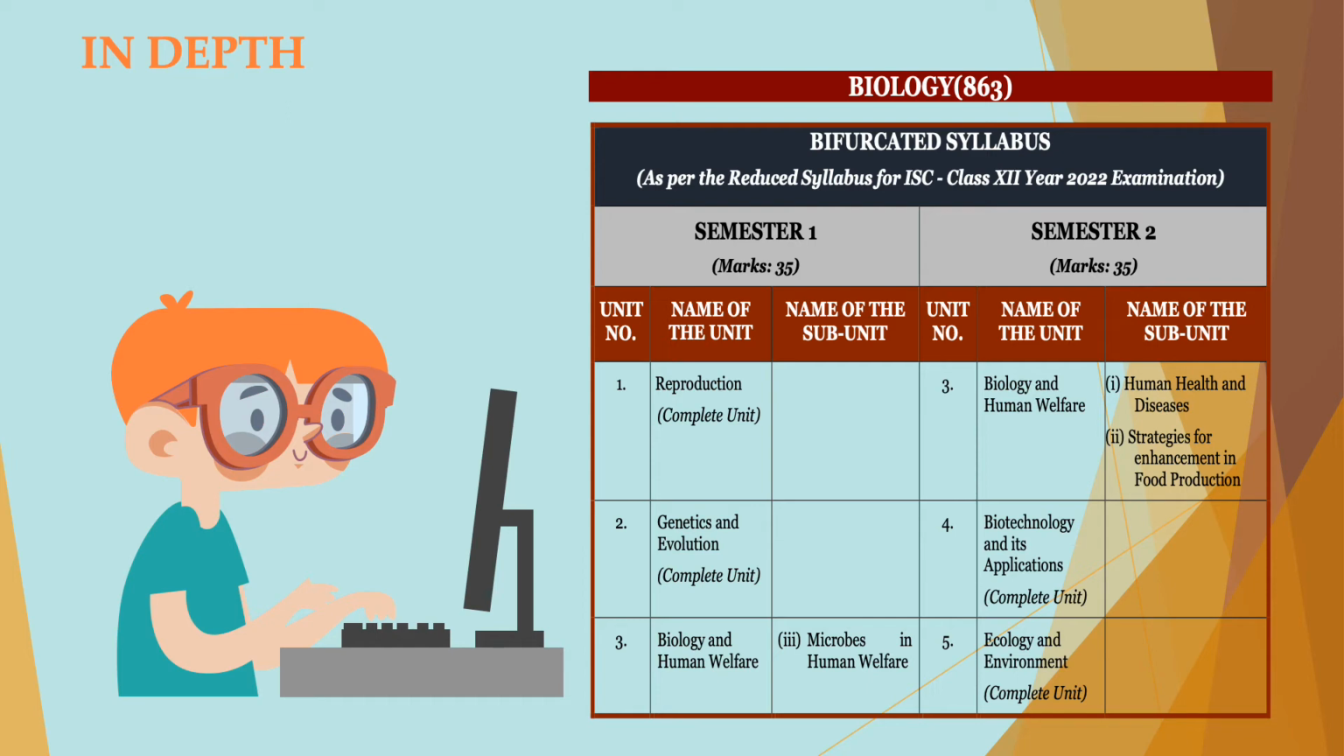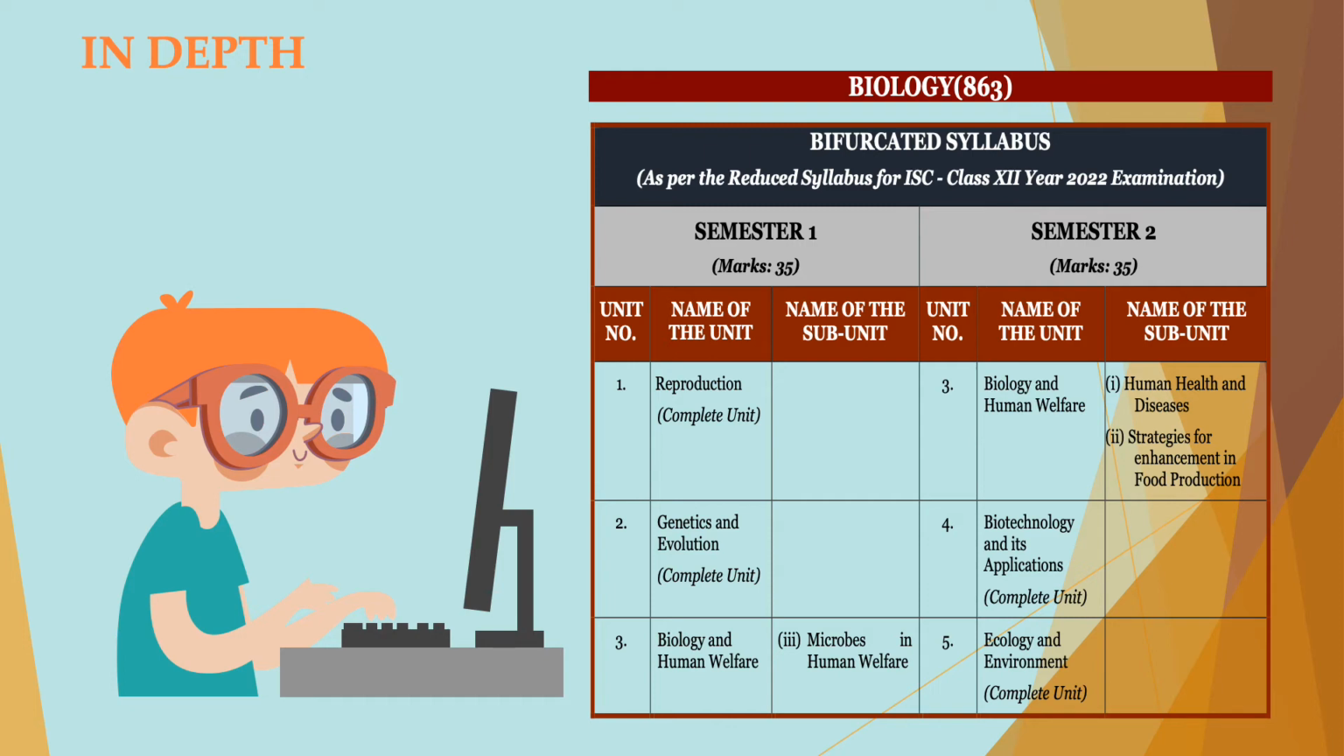Genetics and evolution, complete unit, nothing is removed. Biology and human welfare, you will only get the third portion or chapter, that is microbes and in human welfare. Uske alawa there are two more which you will get in term 2. But yahan pe you will only get microbes and in human welfare.